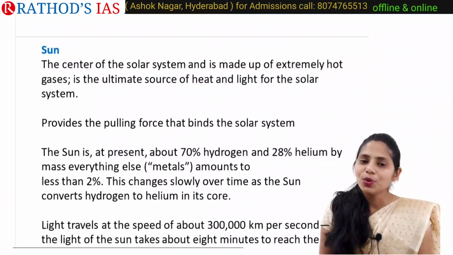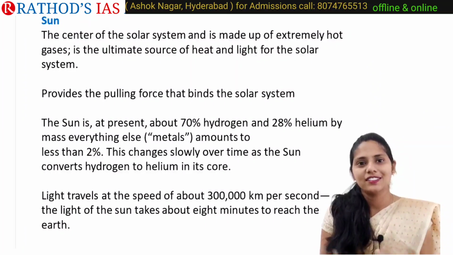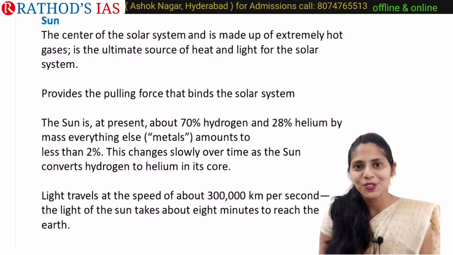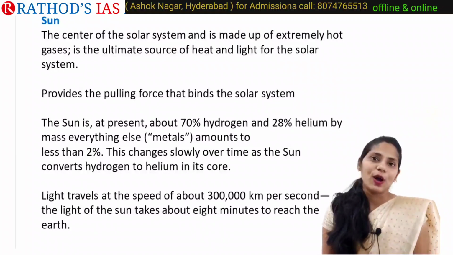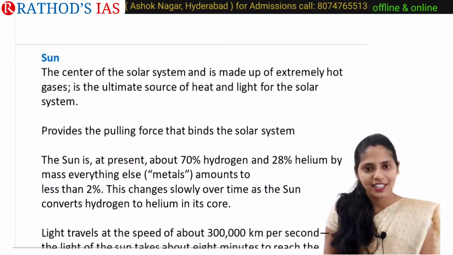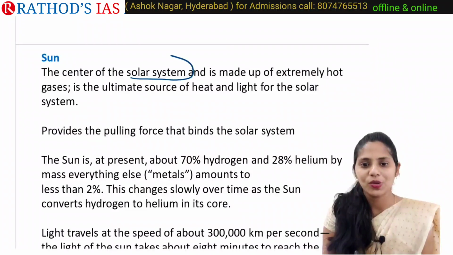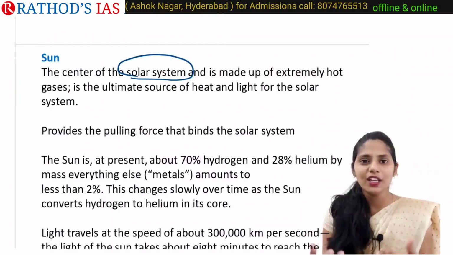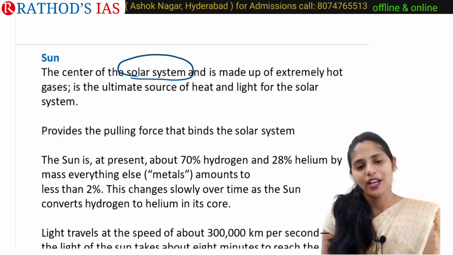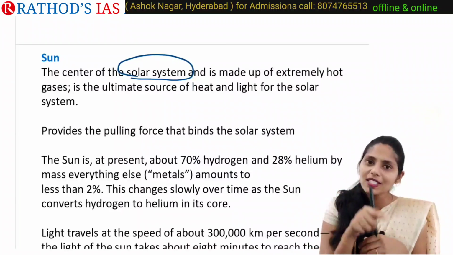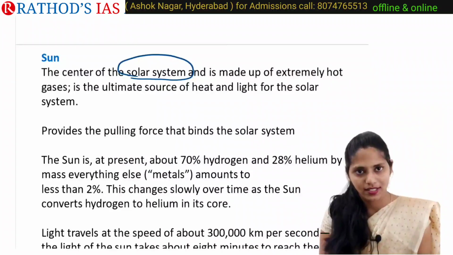And now let us move on to our boss, that is the Sun. Without the Sun, there is no solar system, right? If you are talking about some facts regarding the Sun, it is located in the center of our solar system.